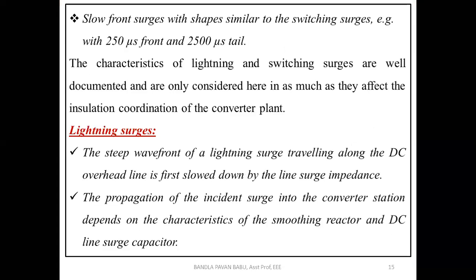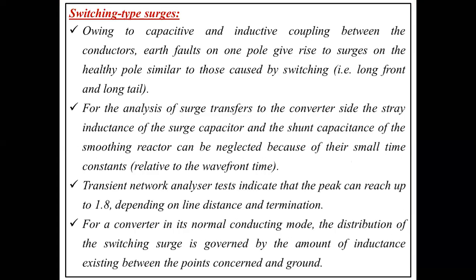I would like to start with the switching type surges. Owing to the capacitive and inductive coupling between the conductors, earth faults on one pole give rise to surges on the healthy pole, similar to those caused by switching. Here you can see the figure.